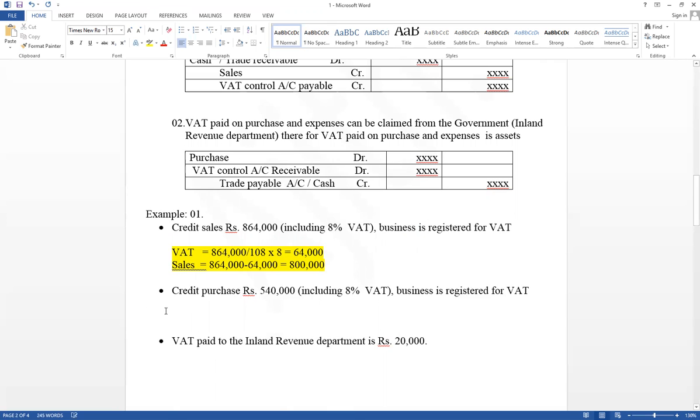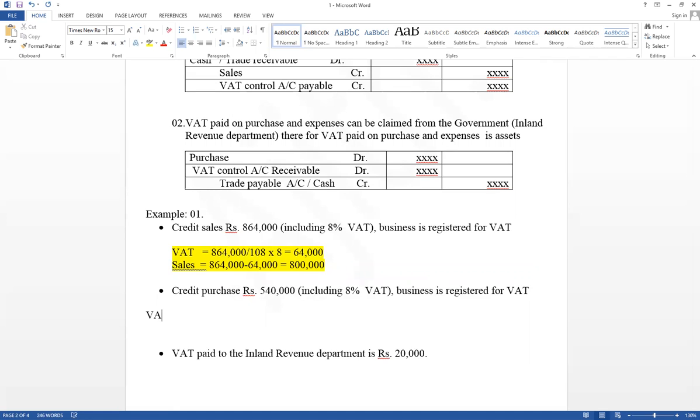That is a liability. And purchase is also given with VAT price. It includes VAT as well as purchase. Then 540,000 has been given including VAT. Therefore, divided by 108 into 8, the VAT value can be calculated. Therefore, VAT paid on purchase equals 40,000.